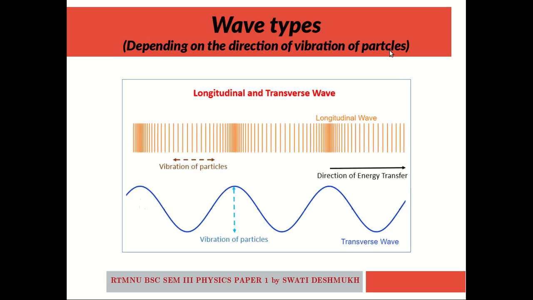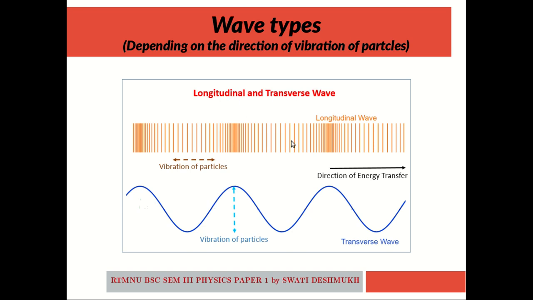There is another aspect by which we can classify wave into two types. This aspect depends on the direction of vibration of particles. So, depending on the direction of vibration of particles of that material medium, a wave is classified as a longitudinal wave or a transverse wave.